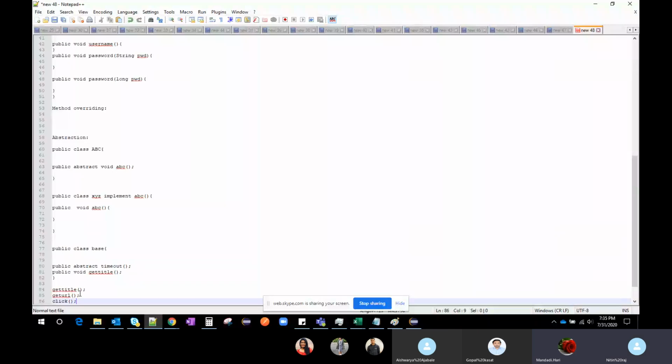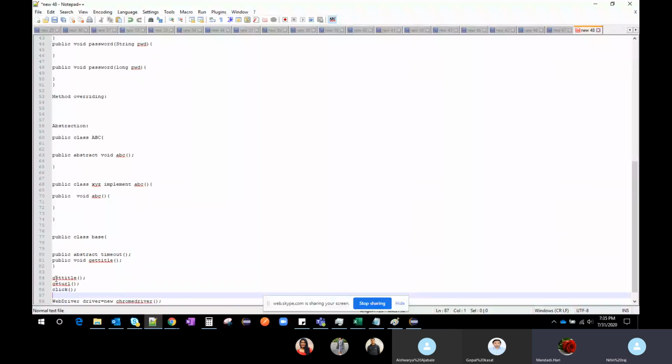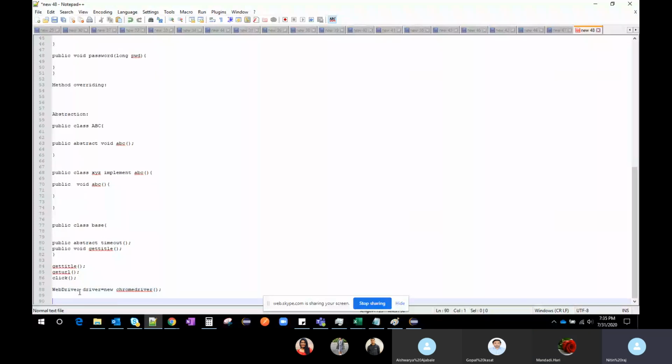You can mention it. You can see getTitle: in order to get the title of the page, we use this method. These methods are implemented in the WebDriver. In WebDriver they just created a method like this. What ChromeDriver does is implement getTitle, writing its own logic from its end, or get URL, click, because they have different functionality from their end. This is an abstraction.